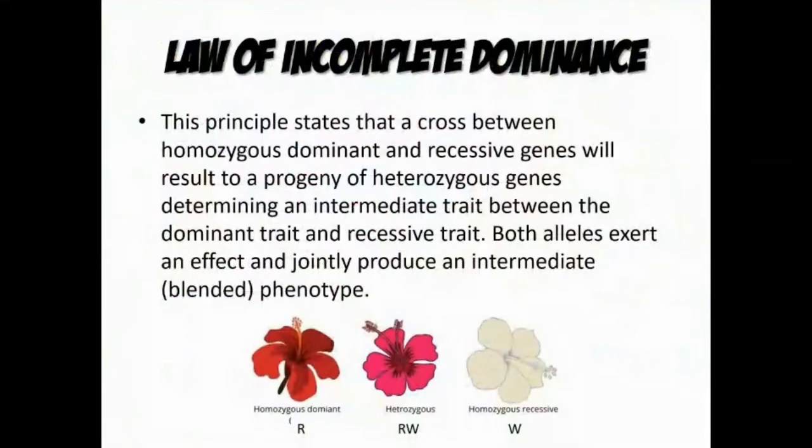So dito na papasok sa non-Mendelian genetics yung ilan sa mga laws related dito sa non-Mendelian inheritance. Just like una, law of incomplete dominance. No? So this principle states that a cross between homozygous dominant and recessive genes will result to a progeny of heterozygous genes determining an intermediate trait between the dominant trait and recessive trait.